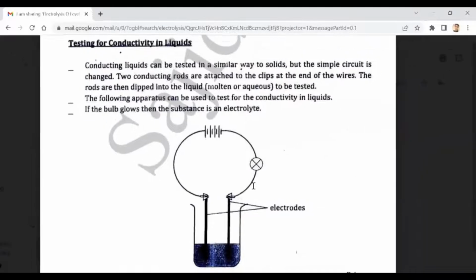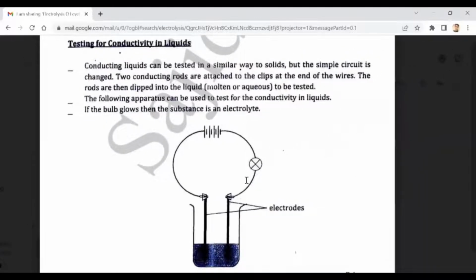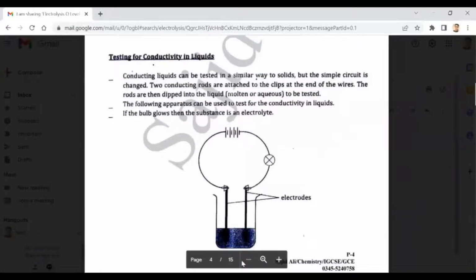Okay sir, this is the diagram that shows a simple cell in which you can see a beaker having some electrolyte. The two electrodes, one is connected with the positive terminal of the battery. The bigger line shows the positive terminal of the battery, the smaller line shows the negative terminal of the battery or the cell. And I told you that a battery or the cell is the source of direct current. And these are the wires that make the external circuit.